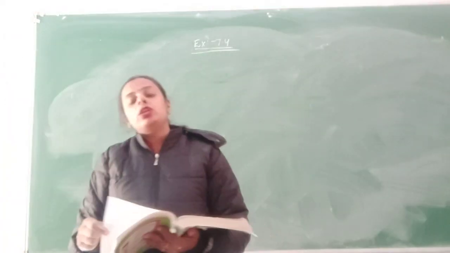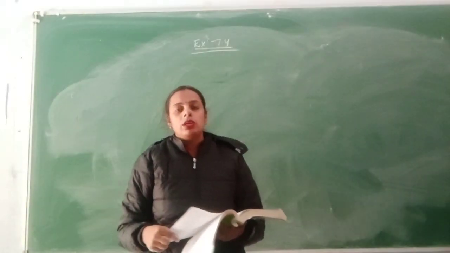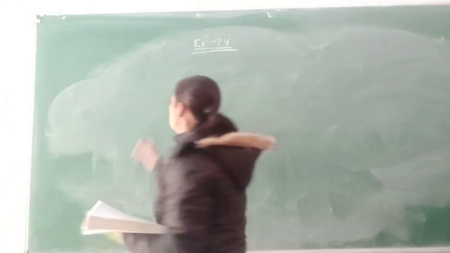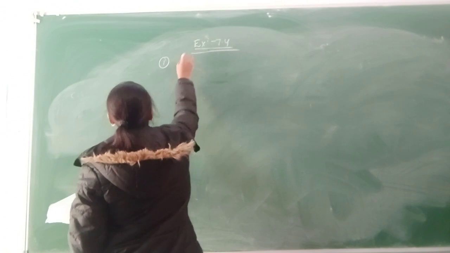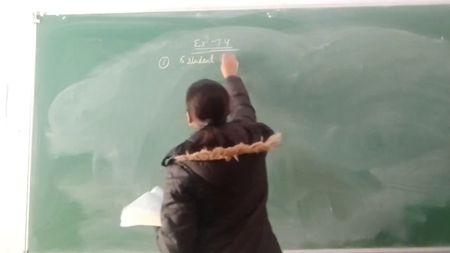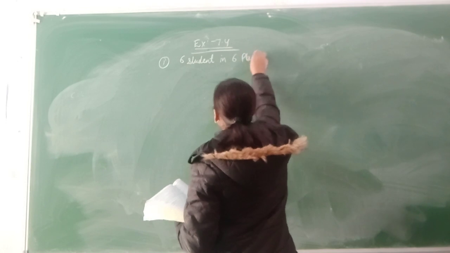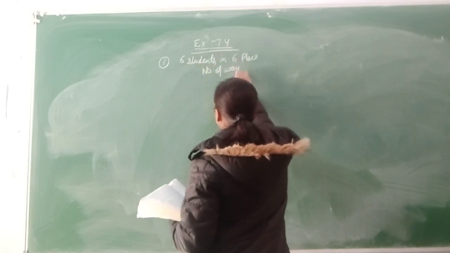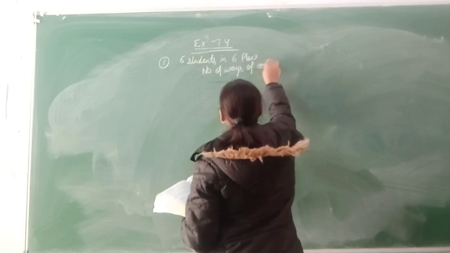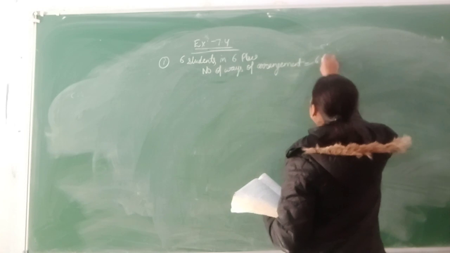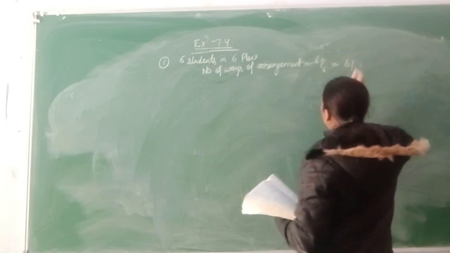आप 6 बच्चों को एक क्यू में कैसे स्टैंड करोगे? So if the 6 students stand in a queue, they will take the 6 places. So the number of ways of arrangement of 6 students in 6 places, that is 6P6. So 6 factorial will be there.